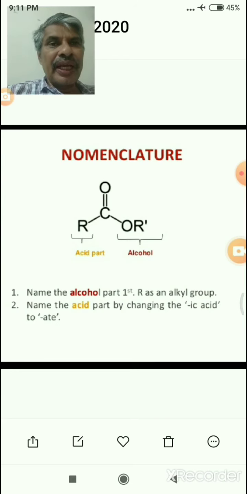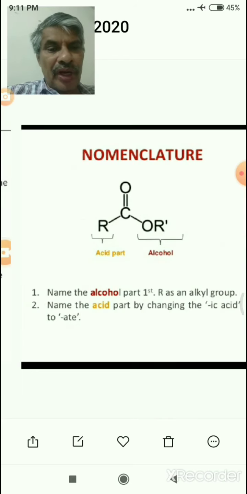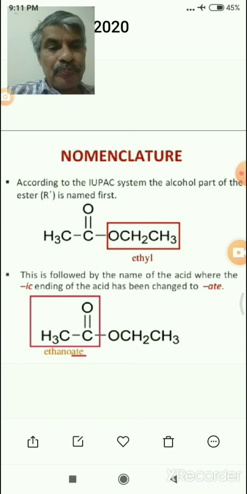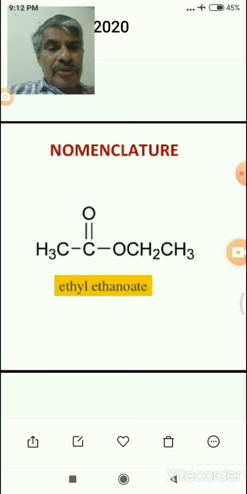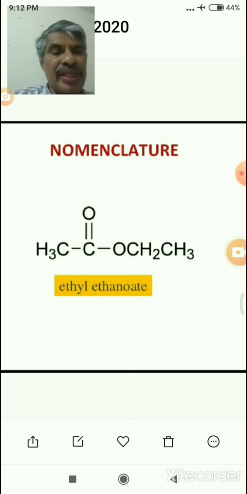For example, CH3COOC2H5 is ethyl ethanoate. Ethyl ethanoate means CH3 C double bond O, C2H5, and C2H5 means CH2CH3.